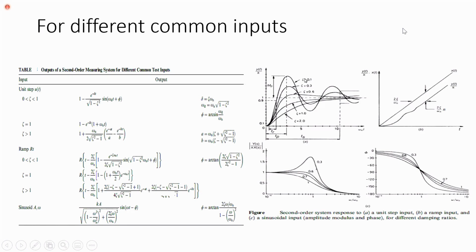If sigma is 0.1, the first line is the response curve. If this is the step input. And here we can see response curve for ramp input. X of t line is ramp input. And here we have response curve.